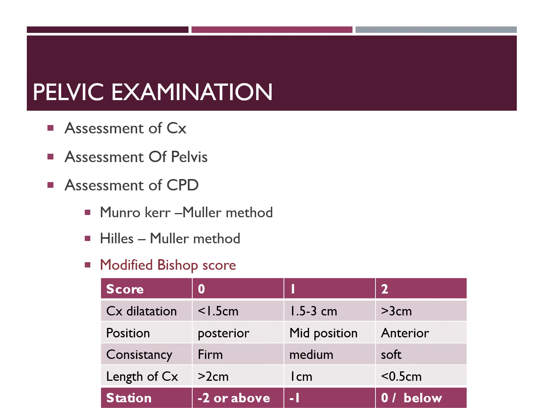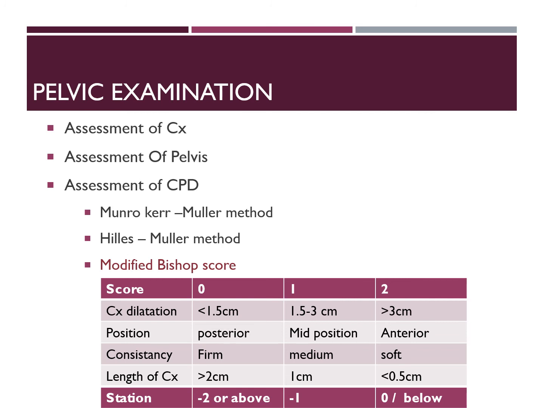The first thing we do during a vaginal examination is to assess the cervix. Assessment of the cervix will tell you whether the patient is in labor, and it will also tell you which inducing agent to be used in case she needs induction. During assessment of the cervix, we look for the position of the cervix, consistency of the cervix, length of the cervix, dilatation of the cervix, and station of the presenting part, and give a score for each parameter, 0, 1, 2, as shown in the table.